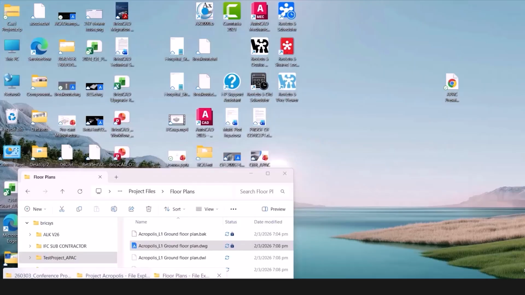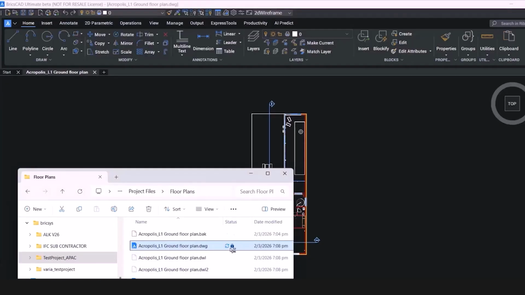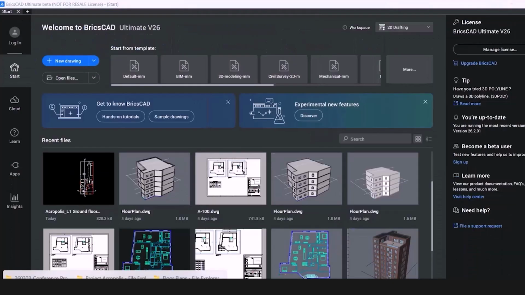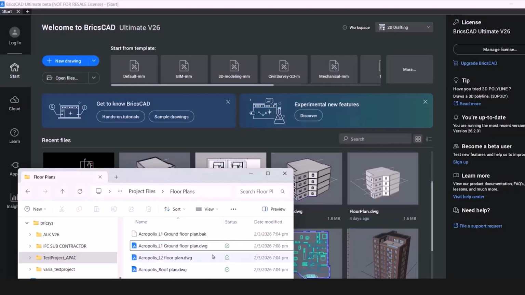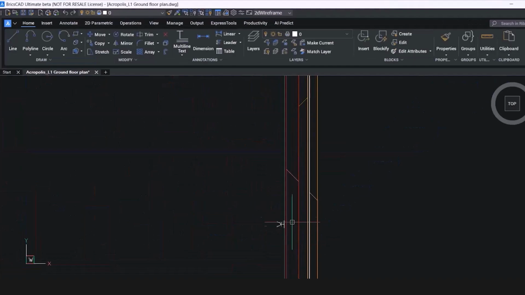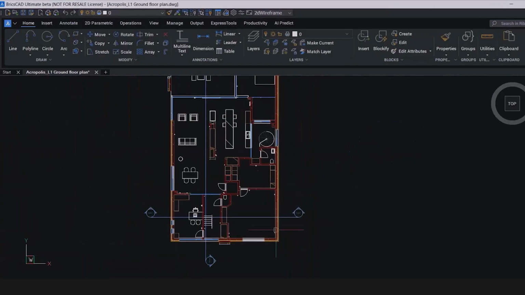So currently this file has the lock icon since we still have it opened, but when we close it, the lock icon will be gone. And let's open the revised drawing. So this is the new drawing now, which is basically a version 2.